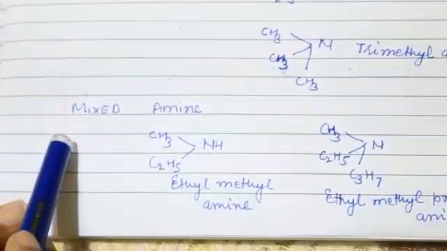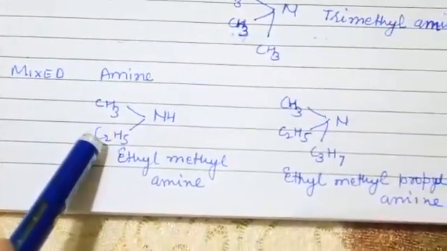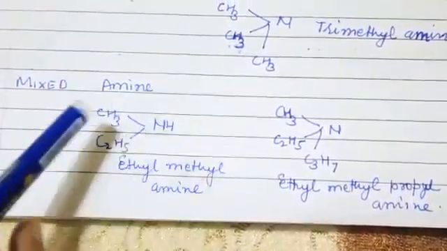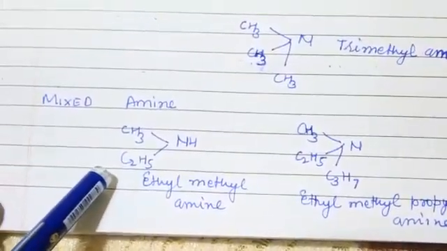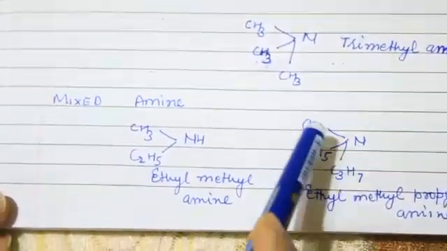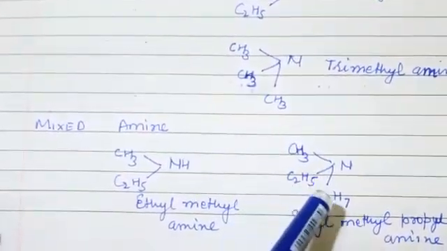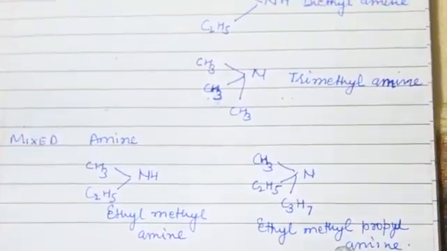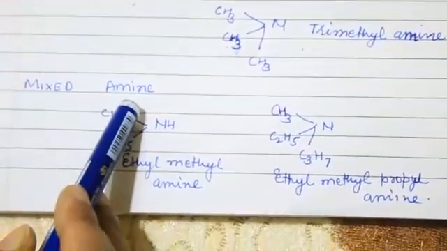In the mixed form, the bonds are attached with different alkyl groups. Here it is the same alkyl group, but here it is a different alkyl group. One is methyl, one is ethyl. So the name is ethyl methyl amine. Here all the three groups are different. One is methyl, one is ethyl, one is propyl. So the name is ethyl methyl propyl amine. These two come under mixed amine.